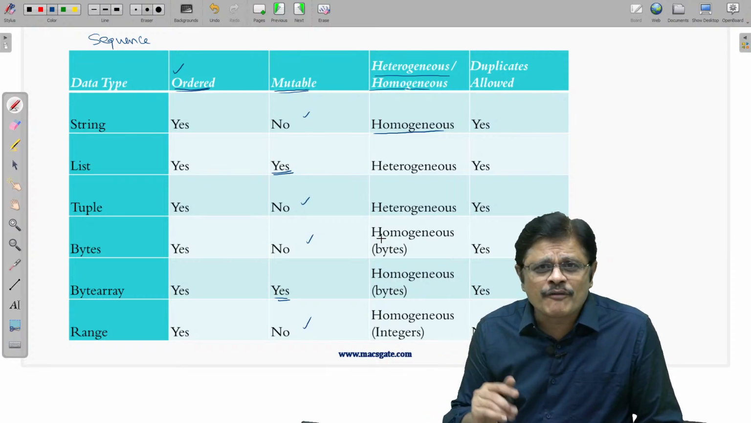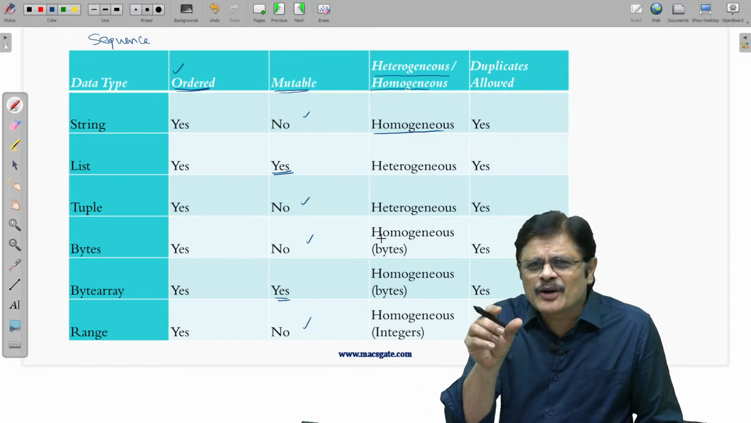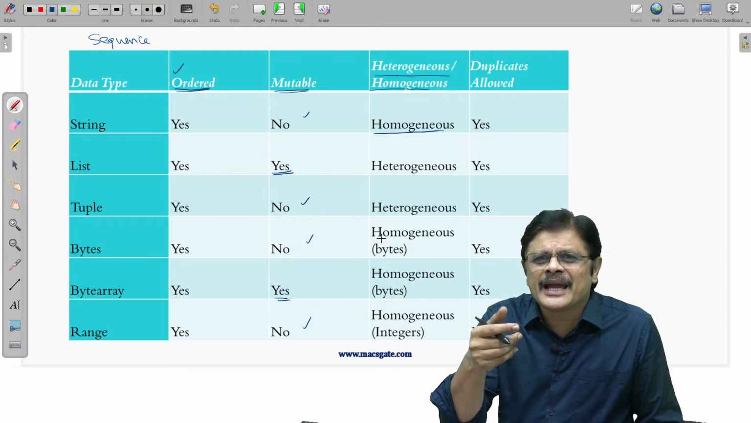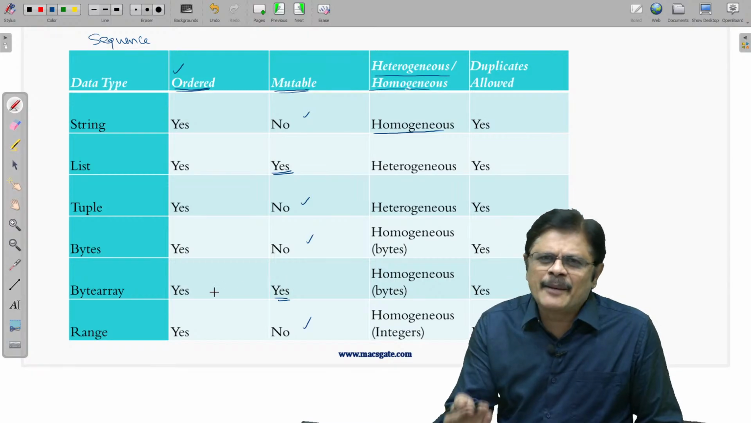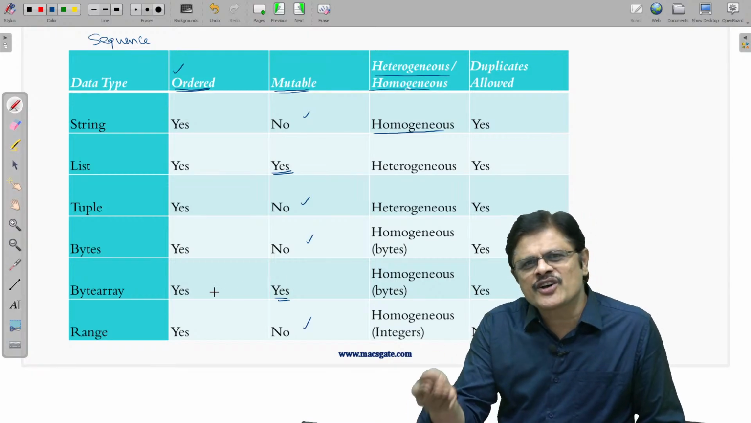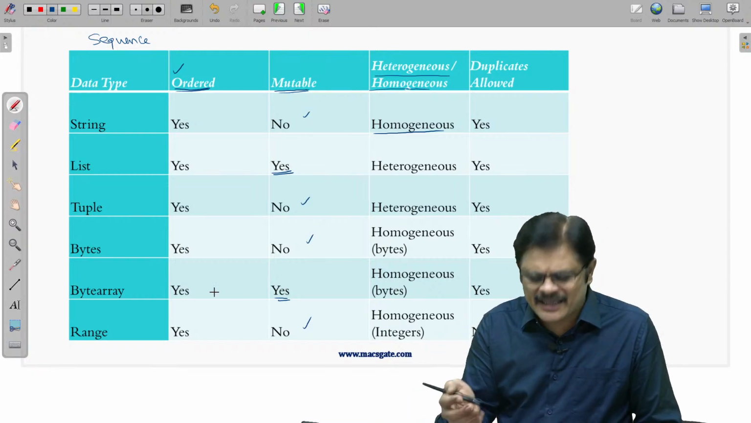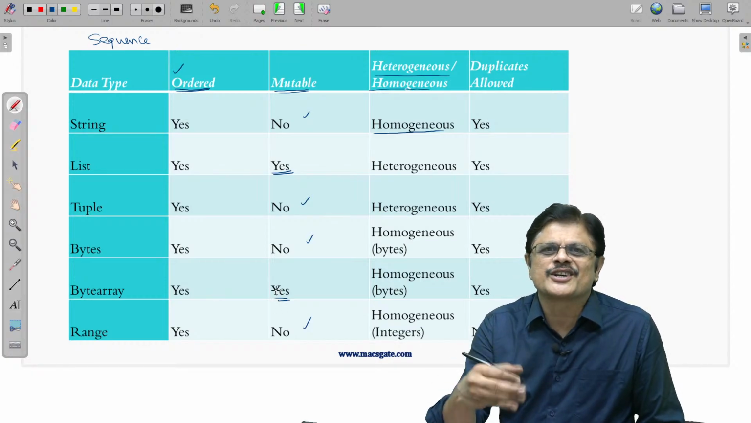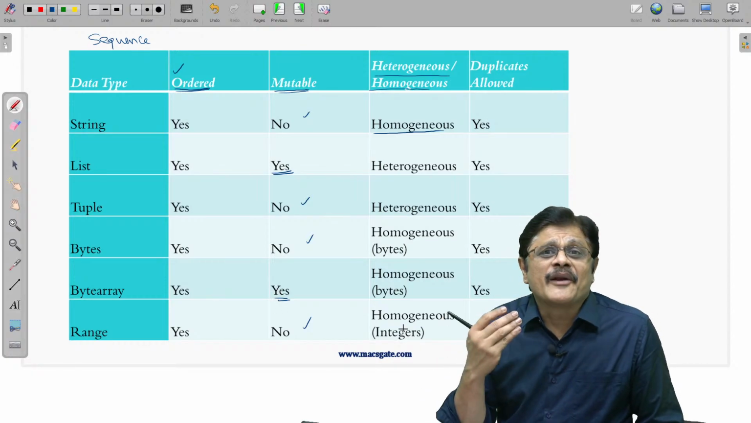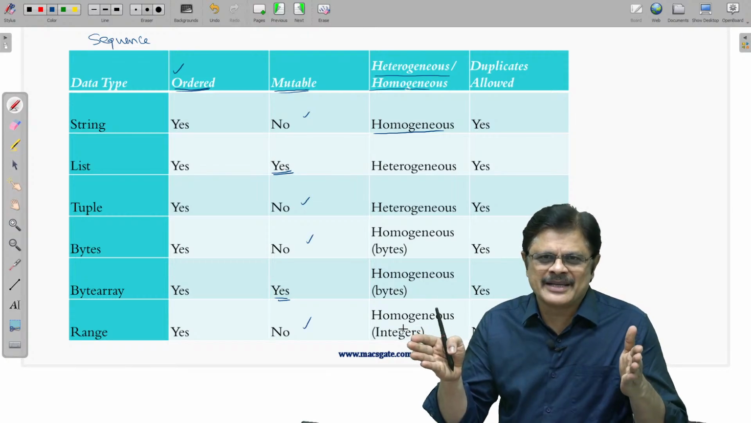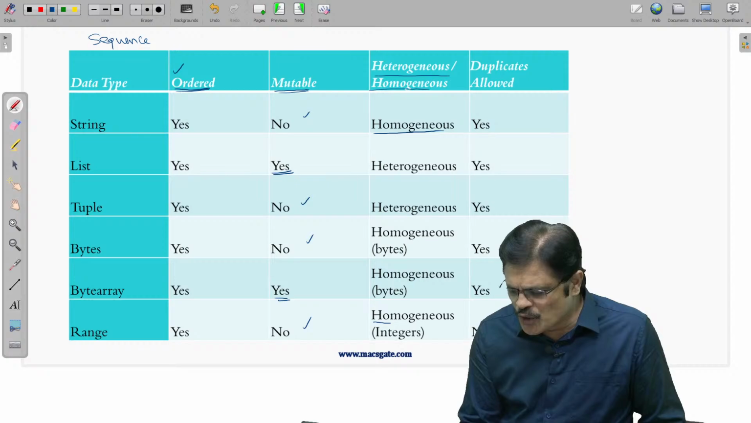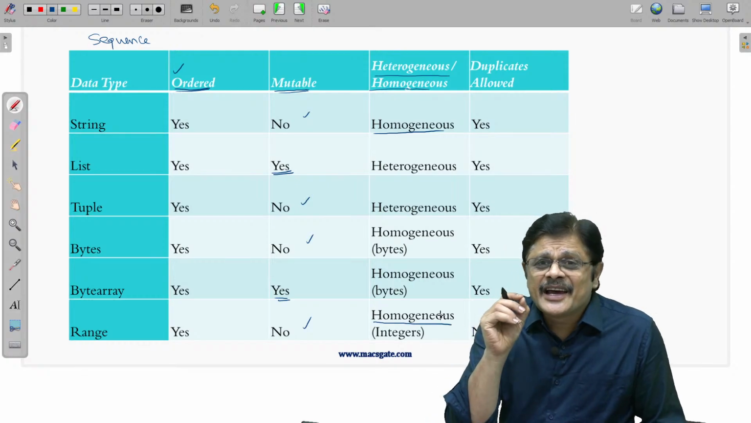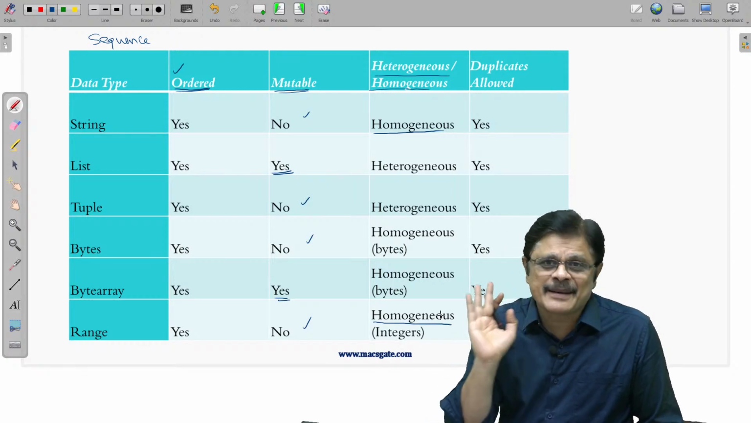Then comes bytes. Bytes are obviously homogeneous because the elements are bytes here. And when bytes are homogeneous, obviously bytearrays are the same because they are just mutable variants of bytes. Then comes range. Range is a range of integers actually, so obviously it is a homogeneous collection. That is, range should contain elements of the same type.